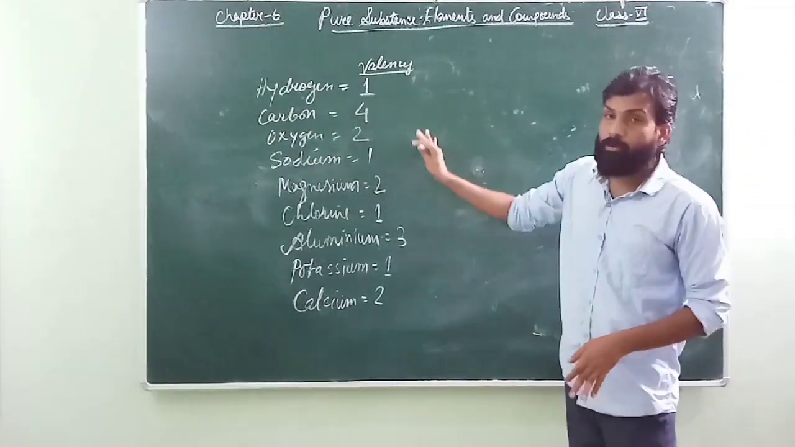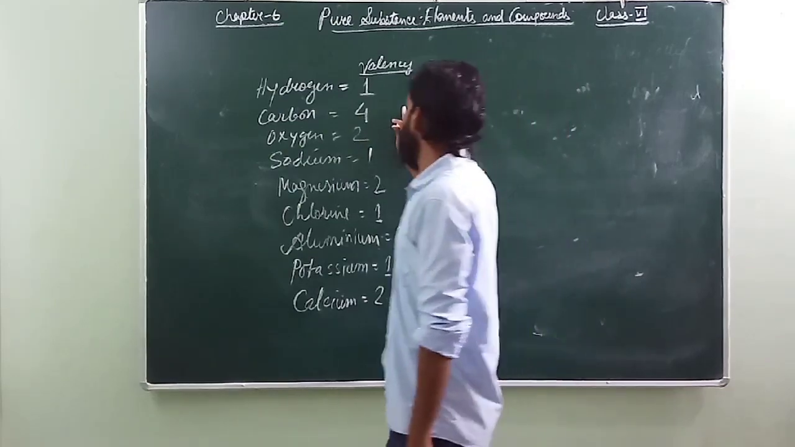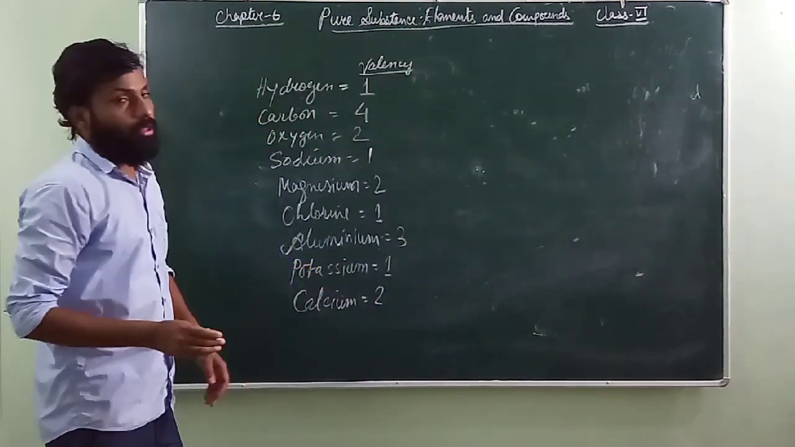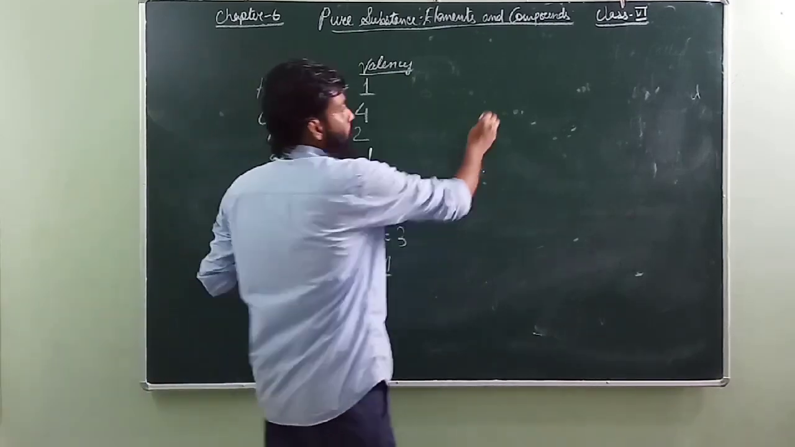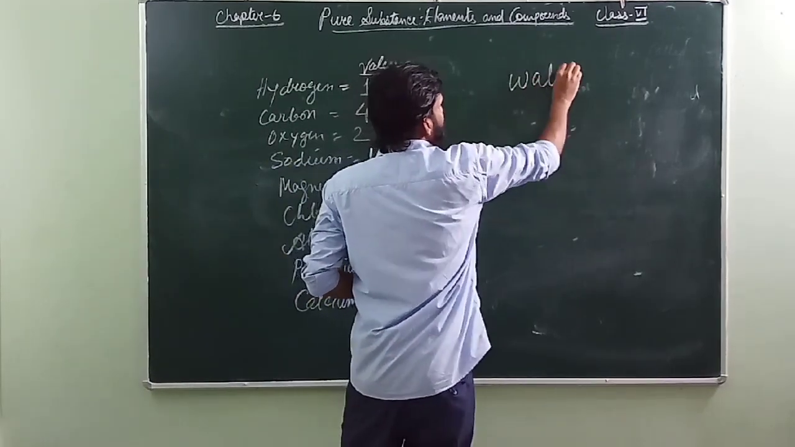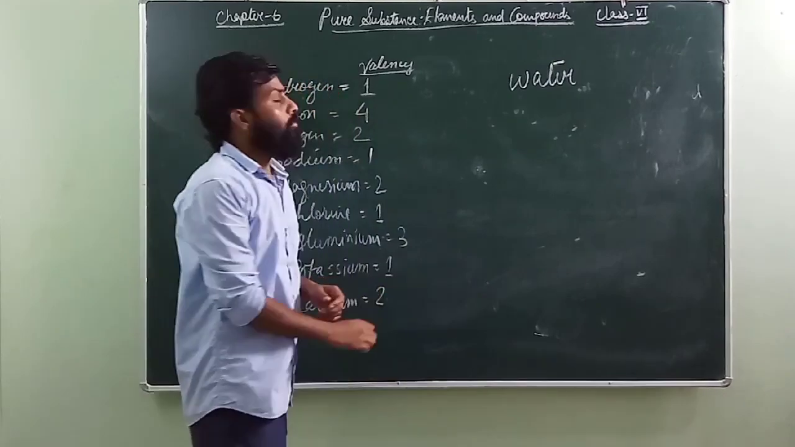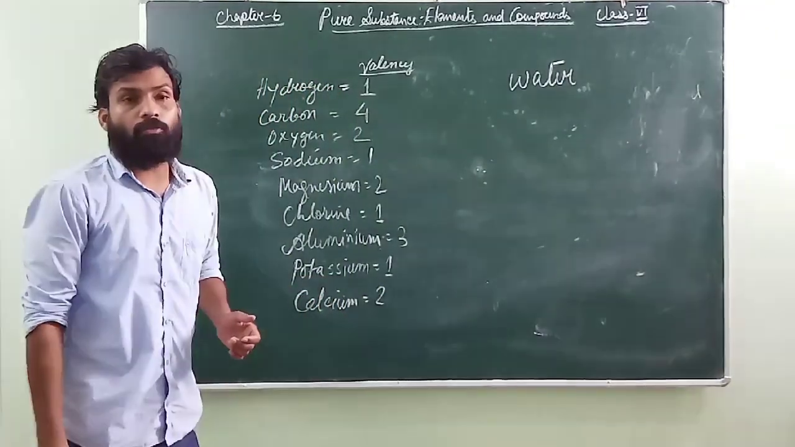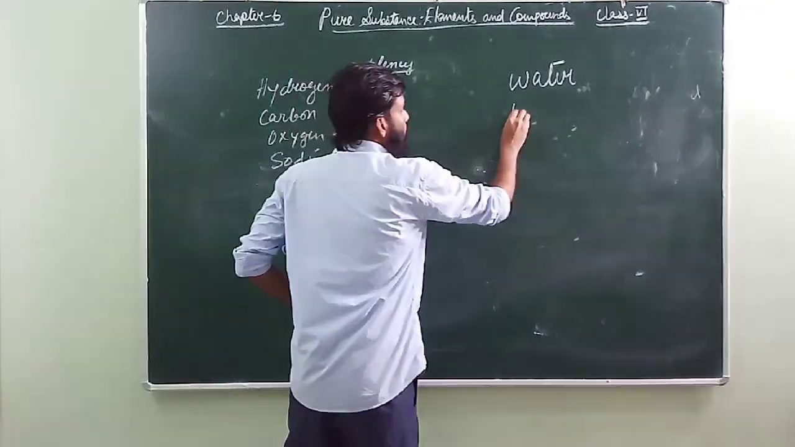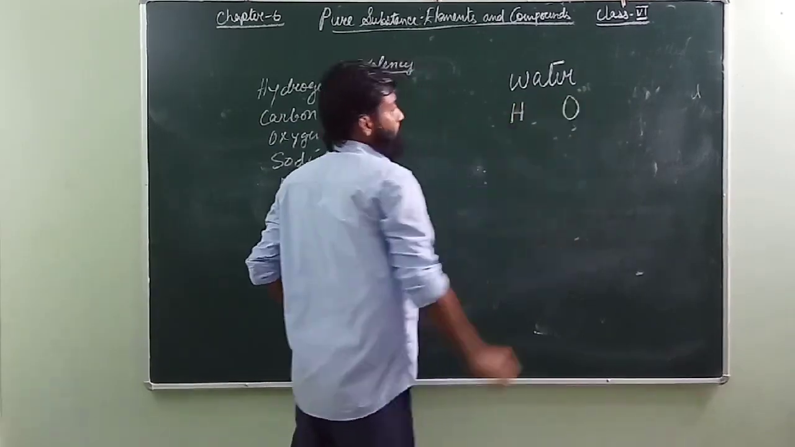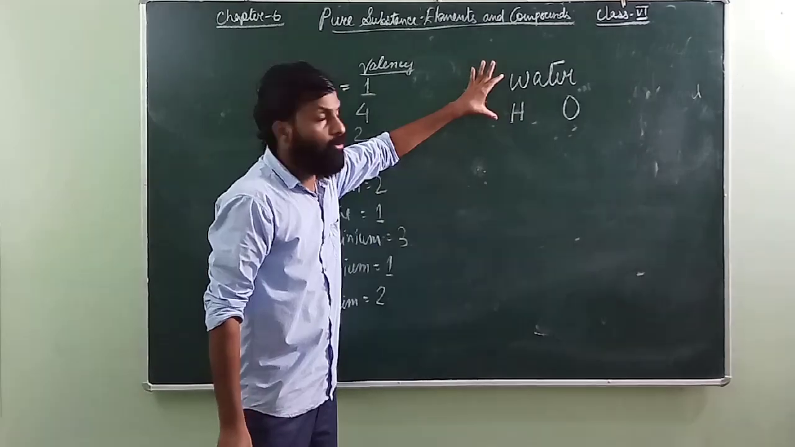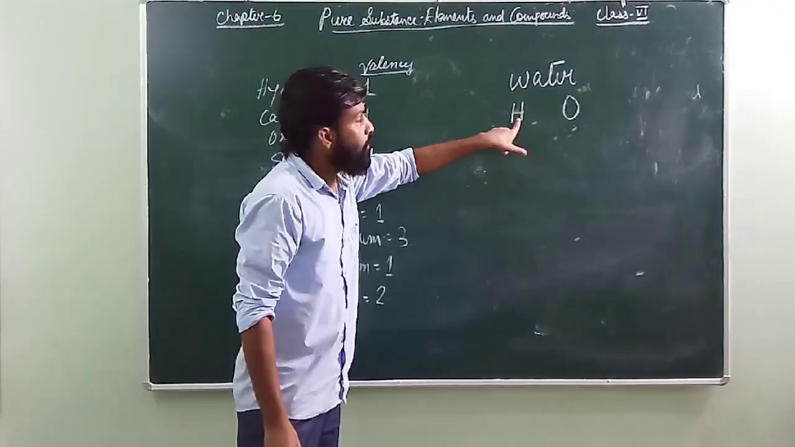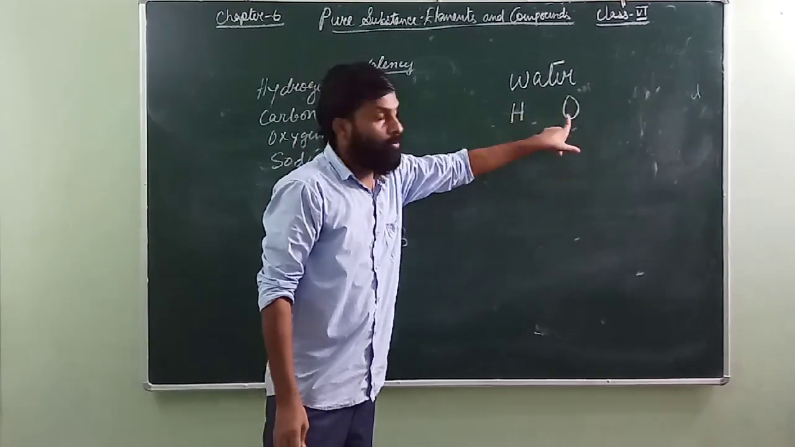Now you see what is the use of the valency here. Suppose I ask you what is the formula for water. You should know that water is made up of hydrogen gas and oxygen gas. You just write the symbols, okay. I am showing you how to form the formula here. So you write the symbols, H and O, because you know that water is formed by hydrogen and oxygen.